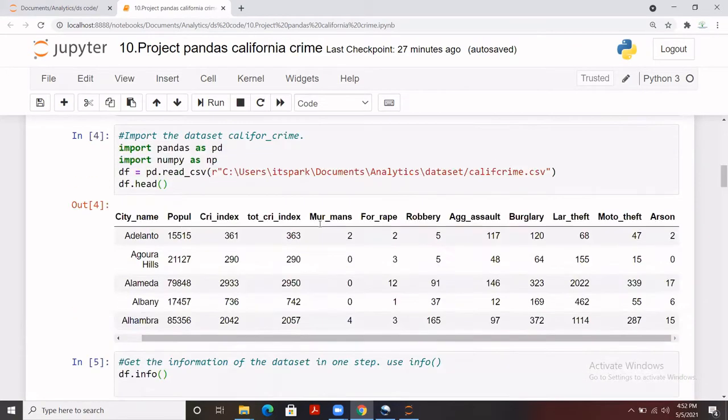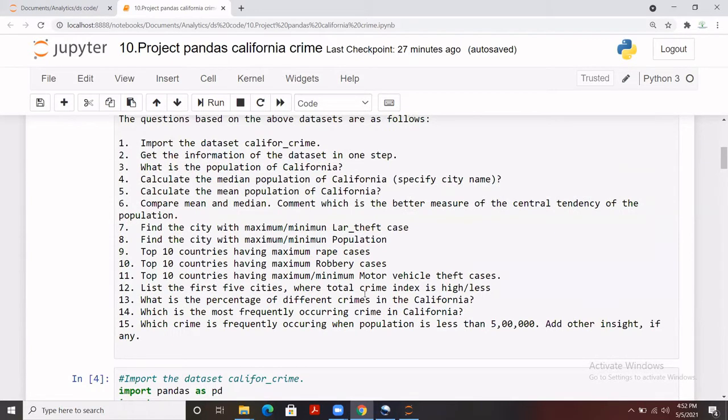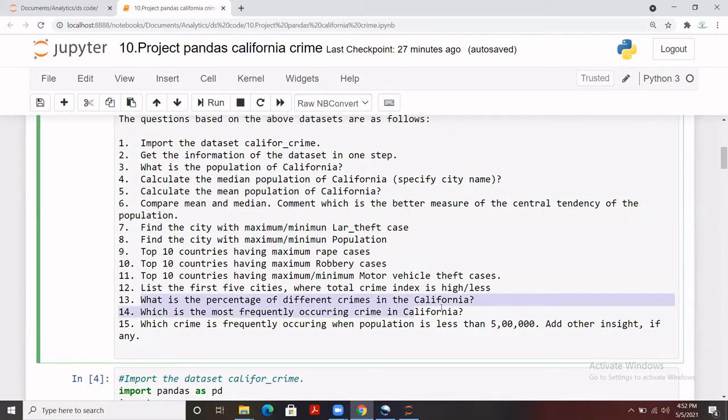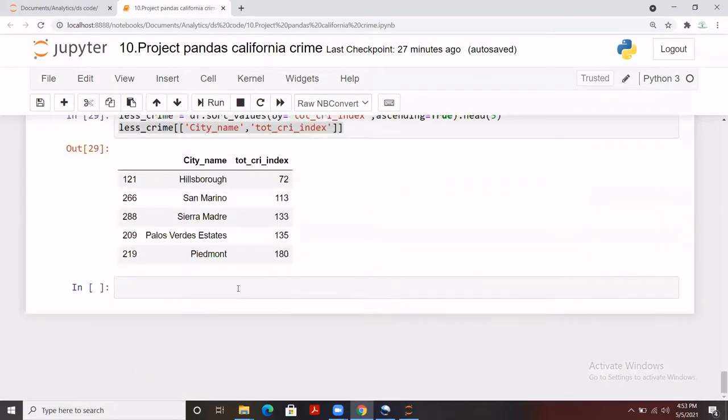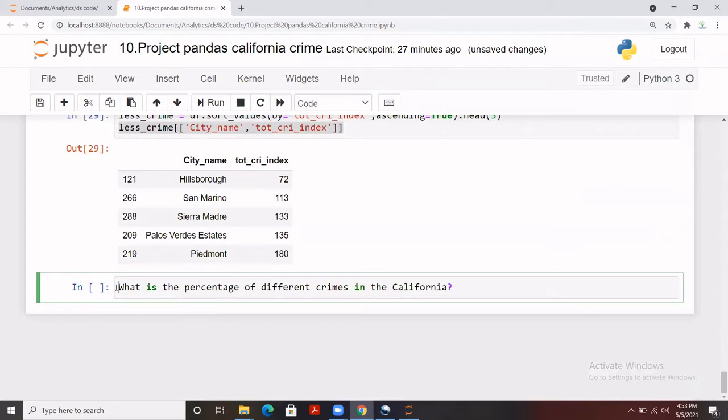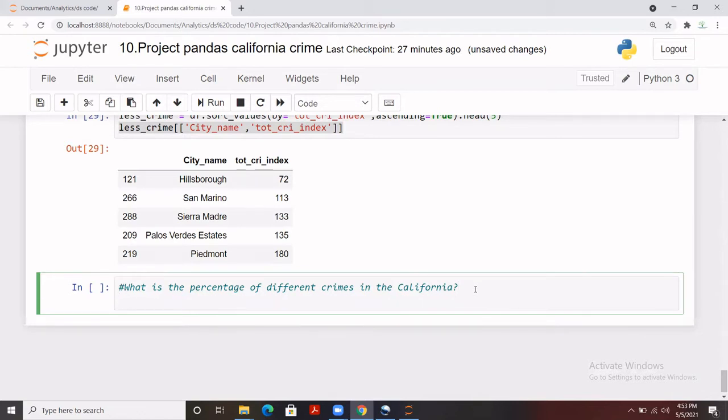So let's move to the next question, guys. The question is, what is the percentage of different crimes in California? Yes, that's a bit tricky question. How are we going to calculate the crime? To calculate the percentage of different crimes in California, first you notice that all the crimes are there as names of columns. So we need all the crimes. We have to store them so that we can apply a condition.